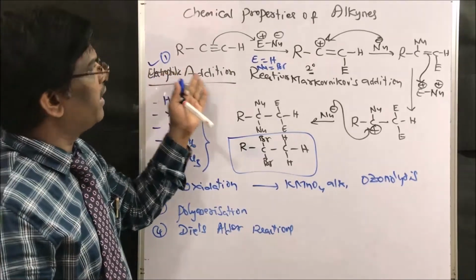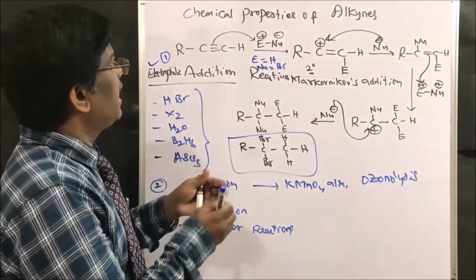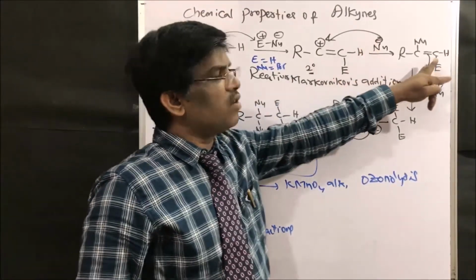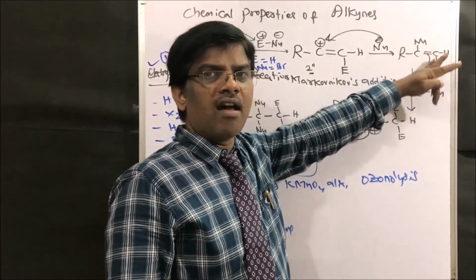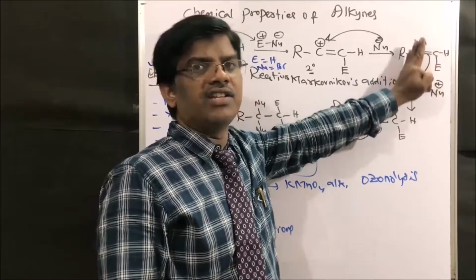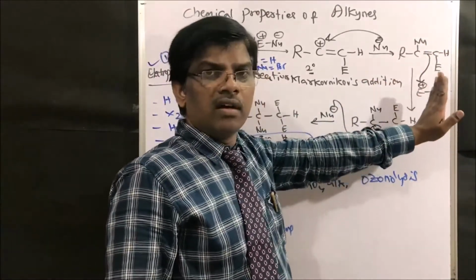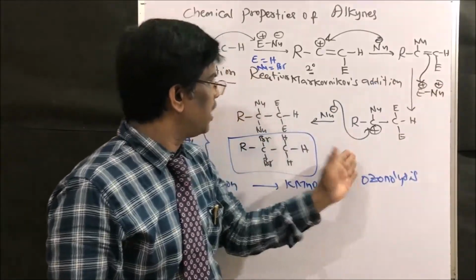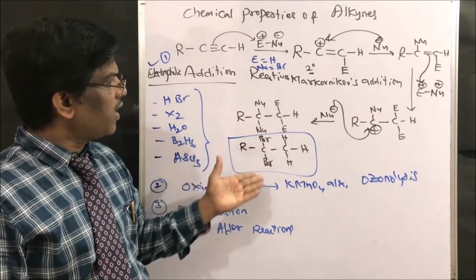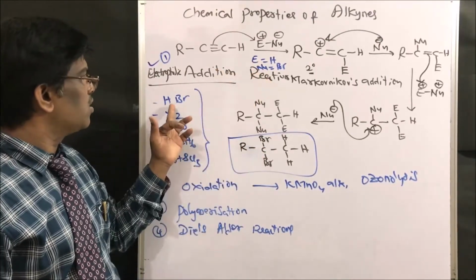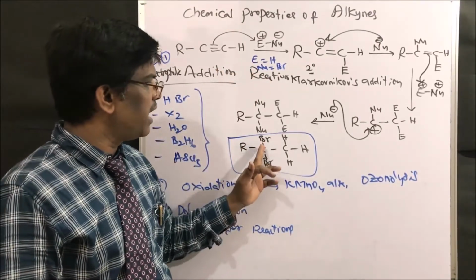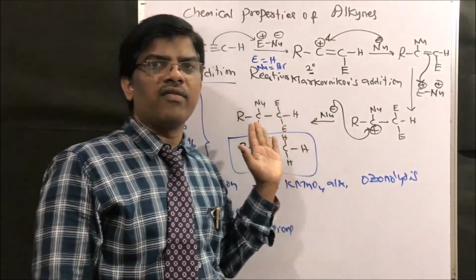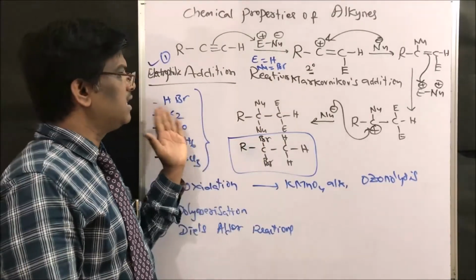So this is the common trend of electrophilic addition, where the electrophile adds first, followed by the nucleophile. Then since it gives an alkene type compound, this alkene further undergoes electrophilic addition with another molecule of the reagent to give a di compound. For example, if I take HBr, we are going to get gem dihalo compounds. So this is how we are going to get the compounds. Let us learn in detail one by one.